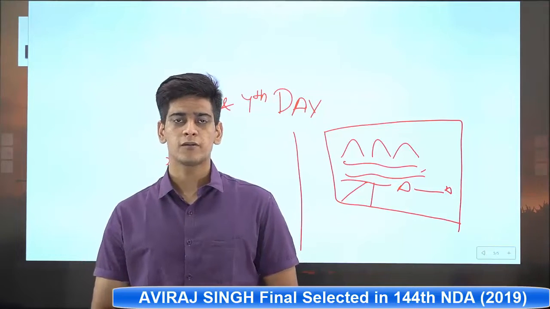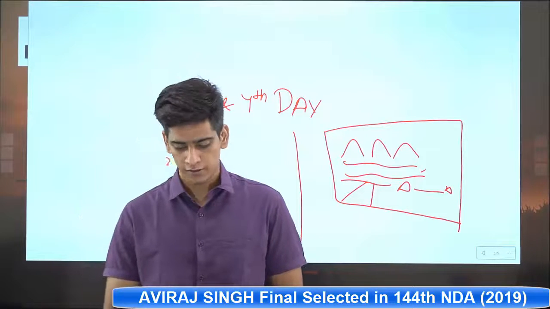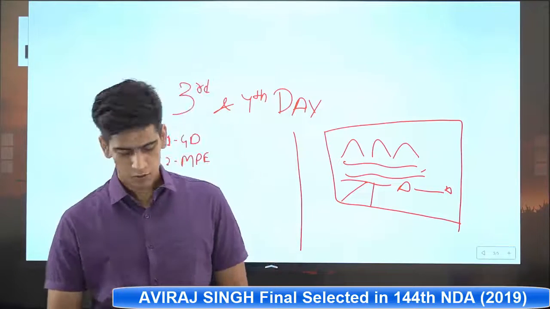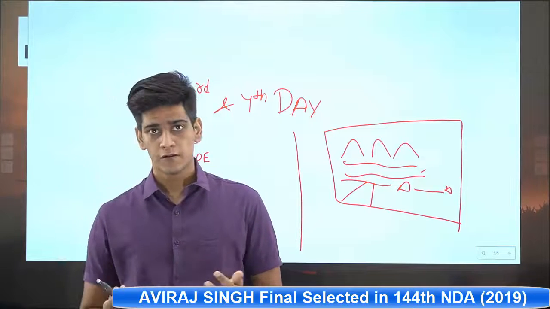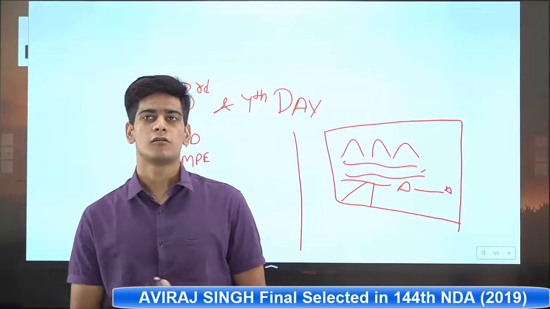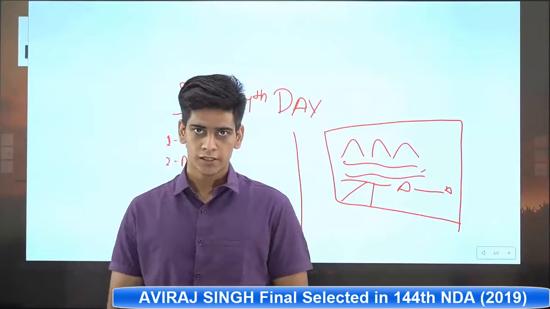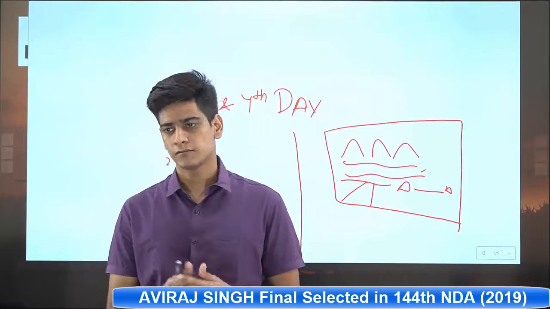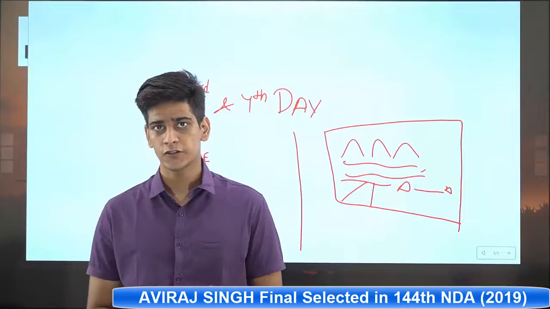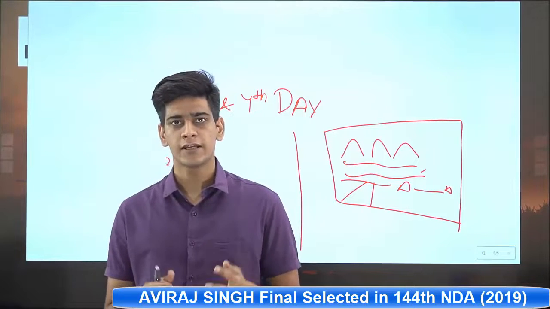If you have been able to find the solution, that is good, but at least you should participate. Now the other thing is the half group task. When your group of 8 completes the PGT, you will be divided into half groups. Suppose you are 8, then you will be divided into 2 groups of 4 each. Now at half group task, suppose you were not able to perform well in your progressive group task, then the GTO gives you another chance to perform and prove your effectiveness in the half group task.